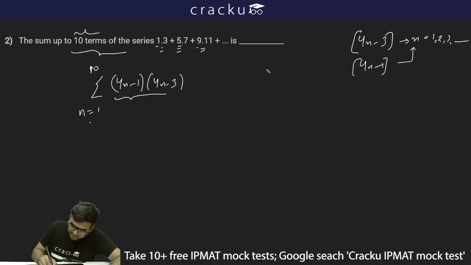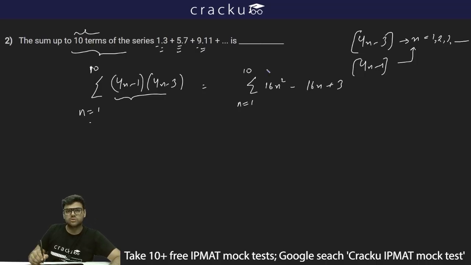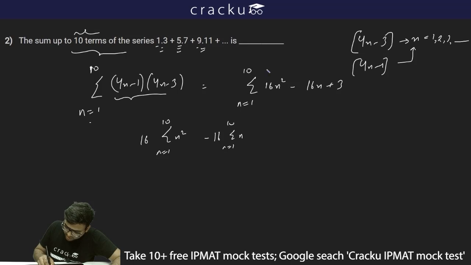If I simplify this, it becomes sigma of 16n square minus 4n minus 12n, which is minus 16n, plus 3. So 16n square minus 16n plus 3. Now this can be further written as 16 into sigma n square, n is equal to 1 to 10, minus 16 sigma n from n is equal to 1 to 10, plus 3 sigma 1, n is equal to 1 to 10.